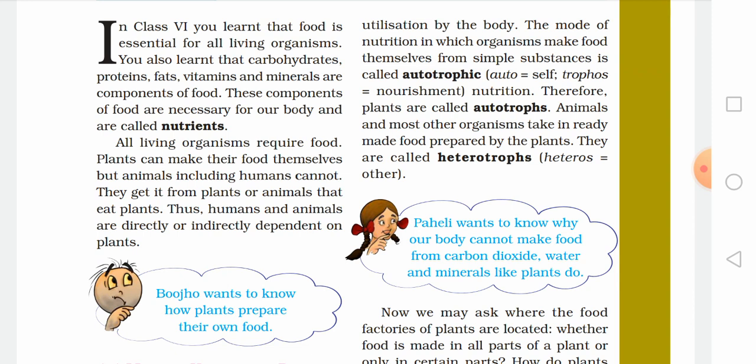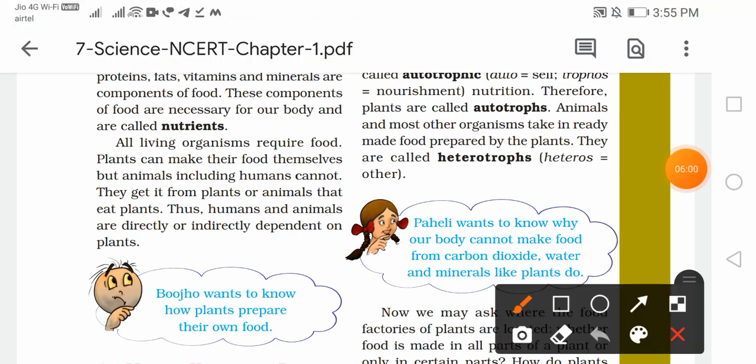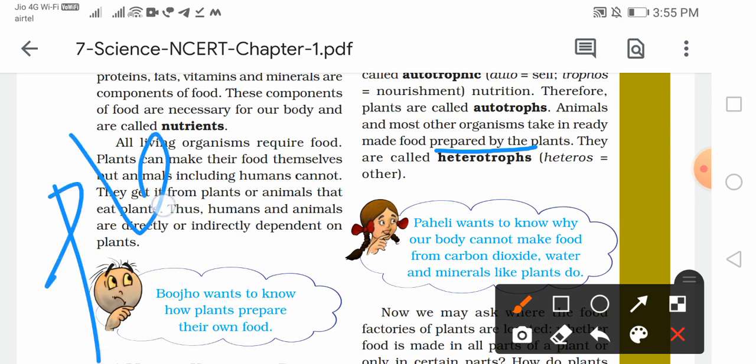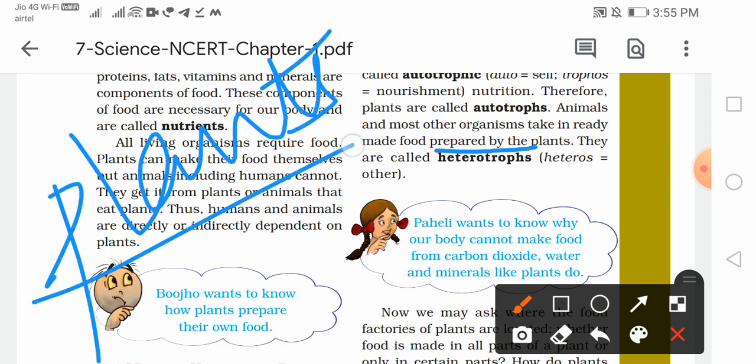Now animals and most other organisms take in ready-made food which is prepared by the plants. The food that plants prepare, the animals and the human beings take that food and they eat it, and then that's how they survive, right? So they take ready-made food from the autotrophs, means plants. So वो plants से ready-made food लेते हैं and they eat it. Now they are called heterotrophs.